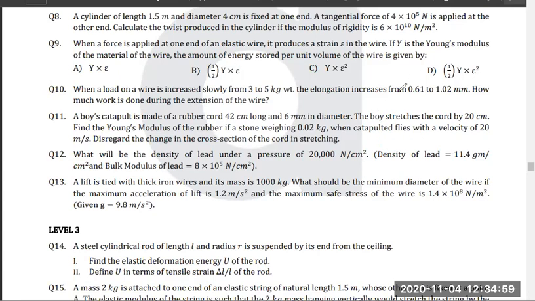The relation of bulk modulus with density. What was the formula? Pressure is equal to bulk modulus into delta V by V, and this can also be written as pressure is equal to bulk modulus into delta D by D, which is the density.